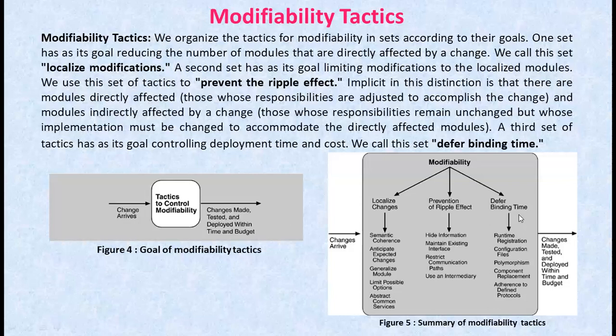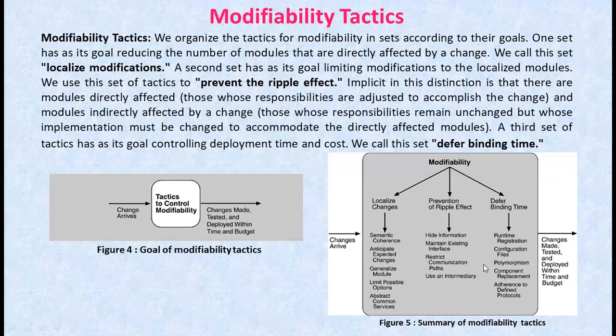Deferring binding time also supports allowing the end user or a system administrator to make settings or provide input that affects the behavior. Many tactics are intended to have impact on the load time or runtime, such as the following: runtime registration, configuration files, polymorphism, component replacement, and adherence to defined protocols.